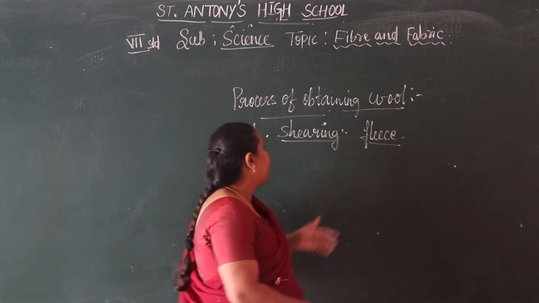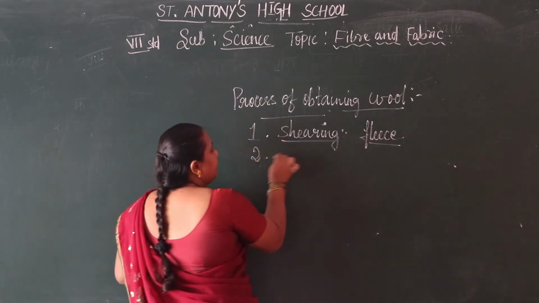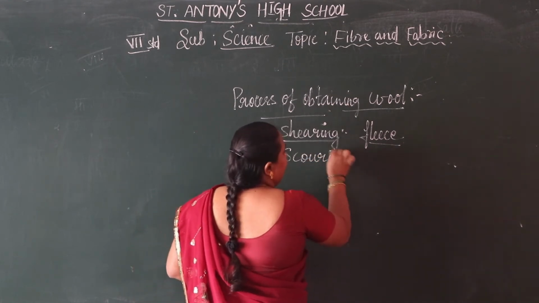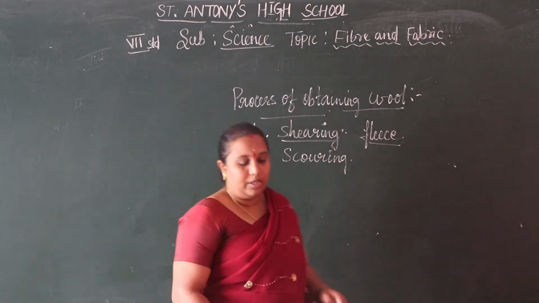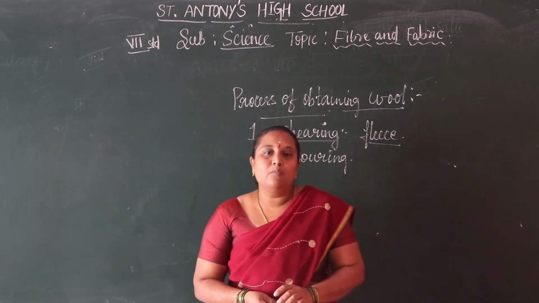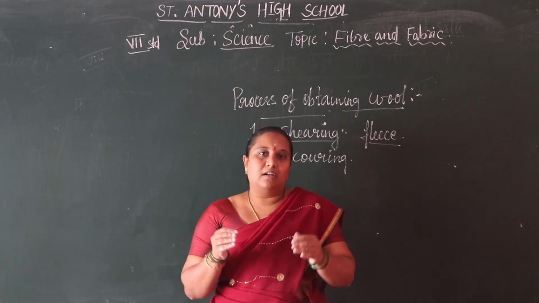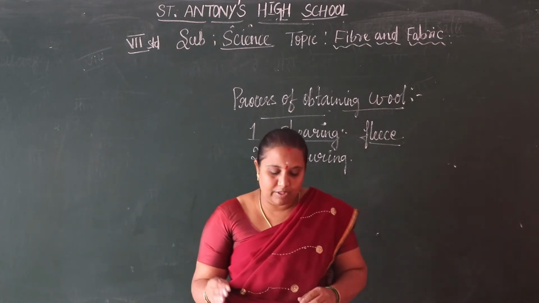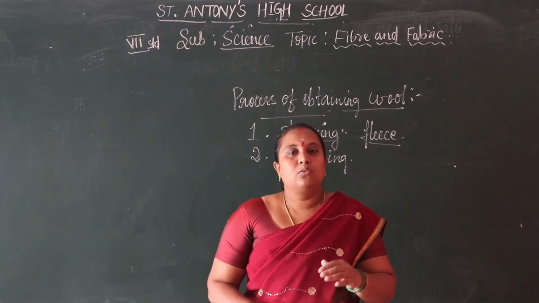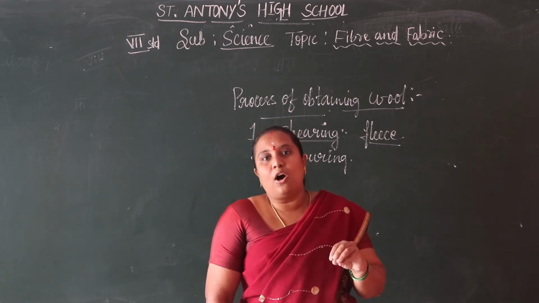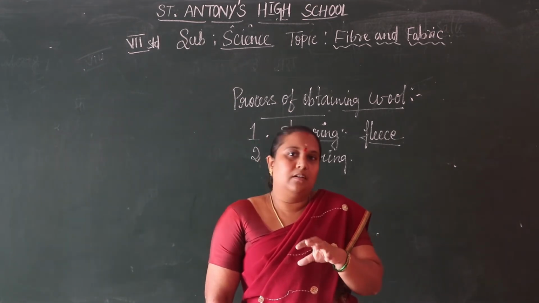The next step, the second step, is scouring. What is meant by scouring? That is the process of removing dirt or dust particles, the grease, the wet things on the hairs.